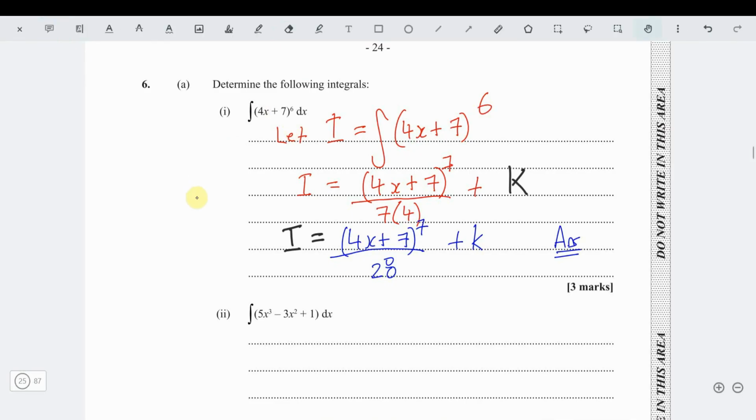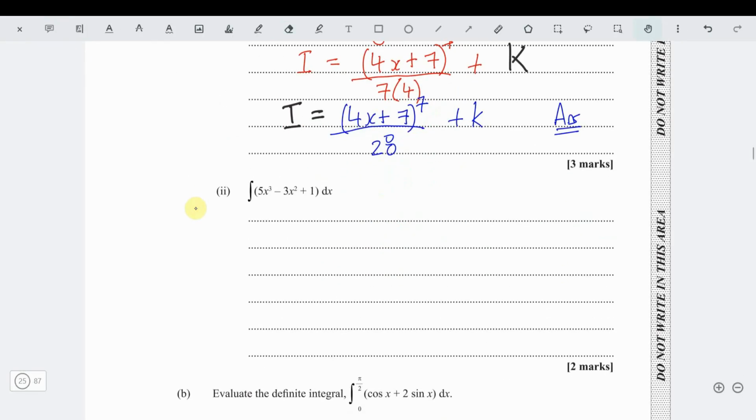So I like to define my integrals. I don't like to just start integrating. Now here, we need to work this out. So I'm going to call this integral j. Let j be equal to the integral of 5x cubed minus 3x squared plus 1 dx.